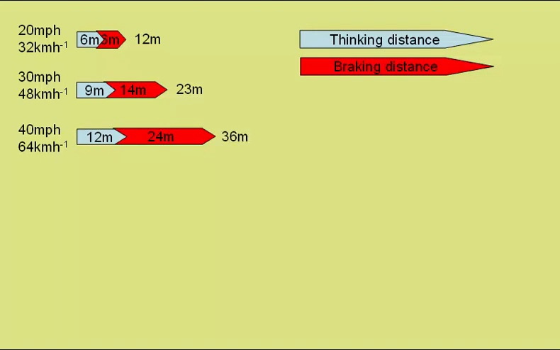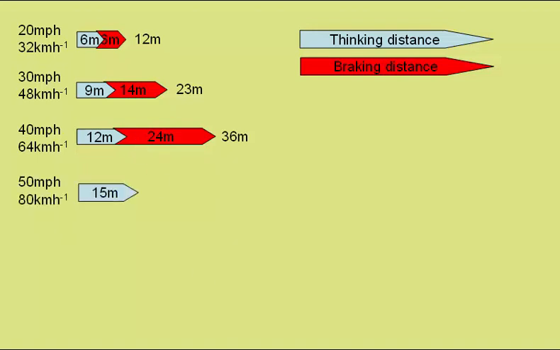So you see, in doubling the speed from 20 miles per hour to 40 miles per hour, we double the thinking distance. So thinking distance is directly proportional to speed. However, we've got a fourfold increase in braking distance. We'll look at why this is later.